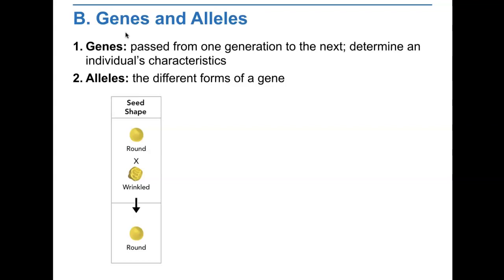From these results, Mendel drew two conclusions. His first conclusion formed the basis of our current understanding of inheritance. An individual's characteristics are determined by factors that are passed from one parental generation to the next. Today we call these factors genes.